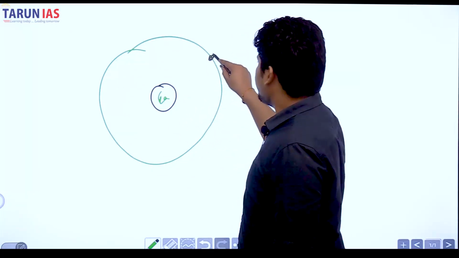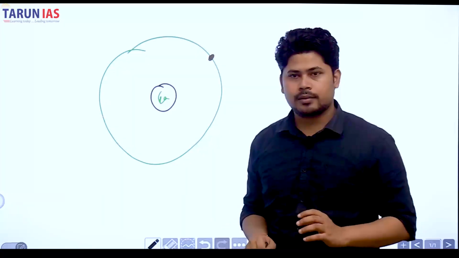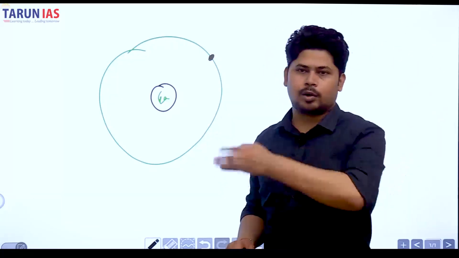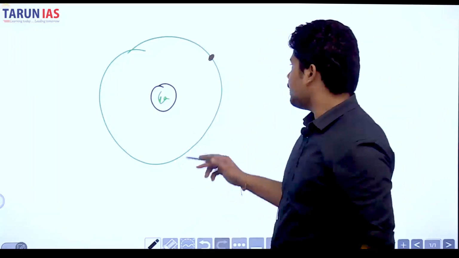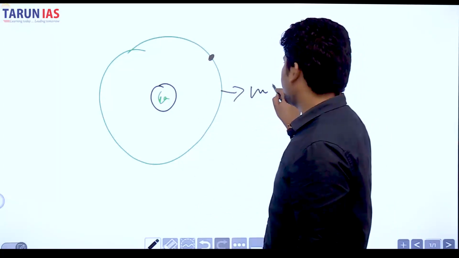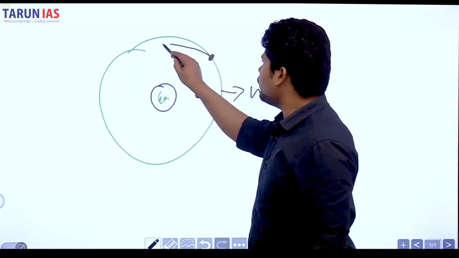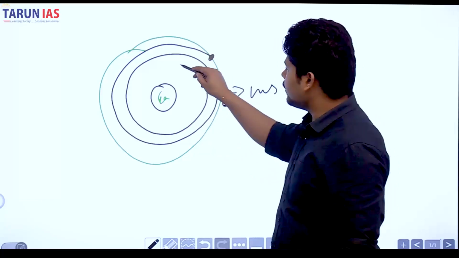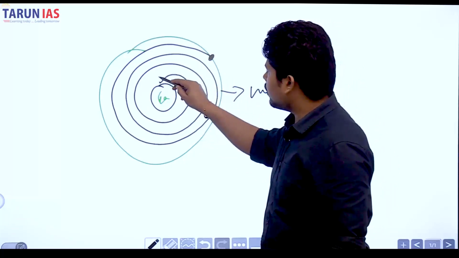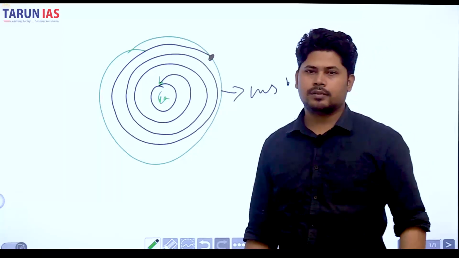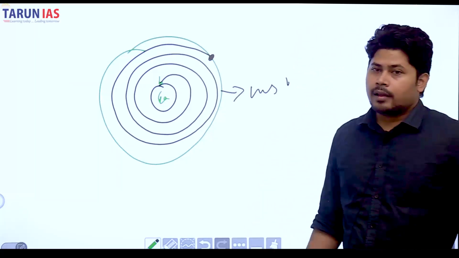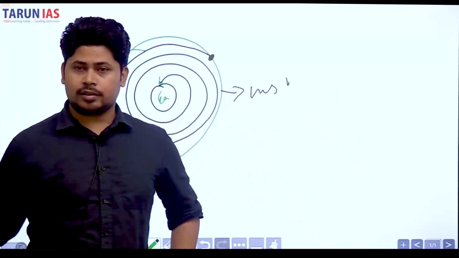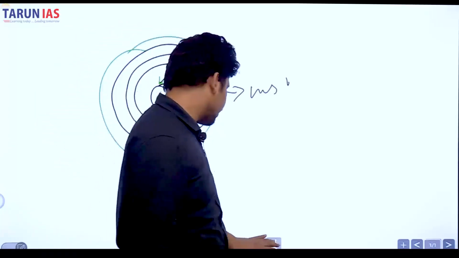If we place it in this orbit, which is not a stable orbit. Stable orbits are those orbits where if a satellite is placed, it will keep revolving around the Earth. It will not fall into it. But if this is an unstable orbit, what will happen? It will keep revolving, right? And it will start losing its energy and gradually spiral down into the Earth itself. It will fall into Earth itself. Okay? And that is why there are certain specific orbits where the satellite can be placed and not other places. Okay, I hope you understood that.